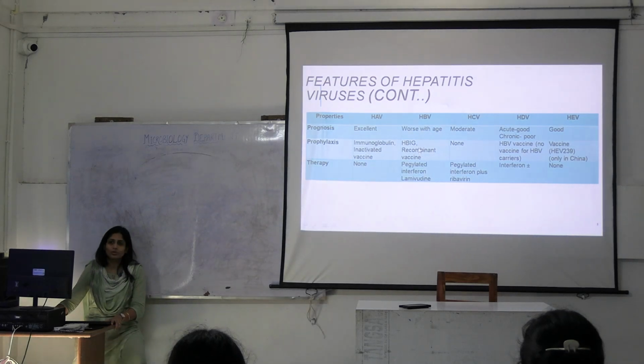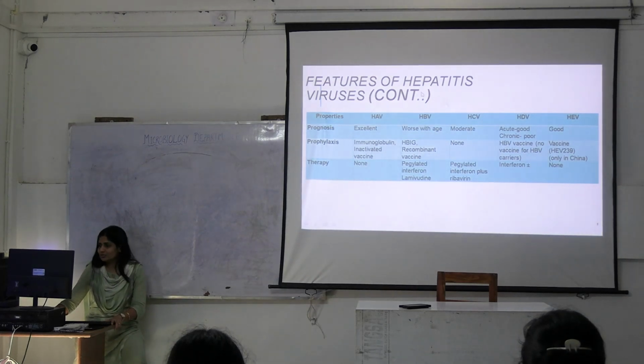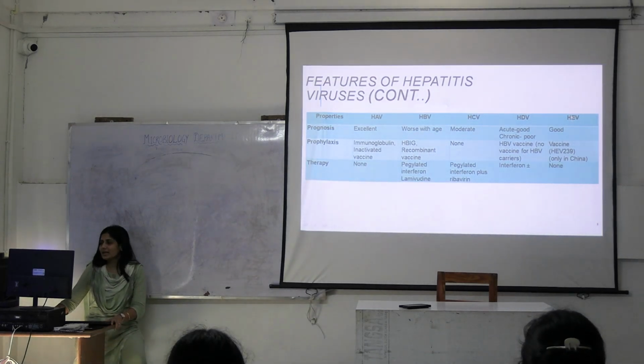Okay. You know about hepatitis B vaccine, right? Hepatitis B vaccine, immunoglobulin, we know. Out of these viruses, hepatitis A and E can be prevented through vaccination. Okay, hepatitis E virus is not present worldwide, but hepatitis A virus is there. Vaccine for hepatitis A virus is available. Okay.